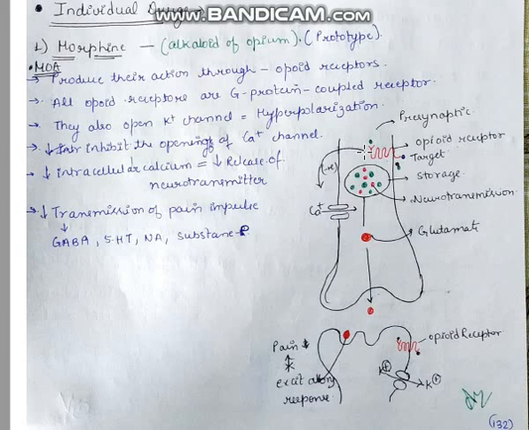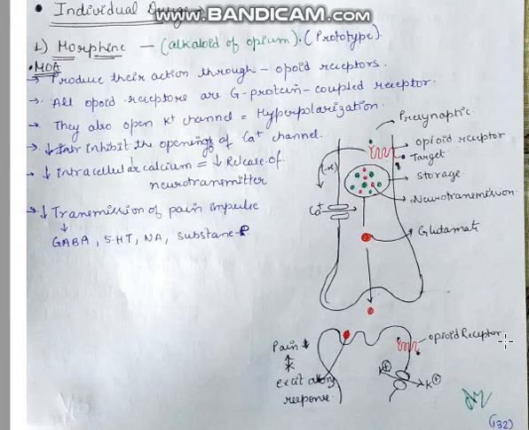When we get hurt or get pain, this neurotransmitter is released and sends the message to the brain that there is an ache, or there is a hurt, and you start feeling pain.